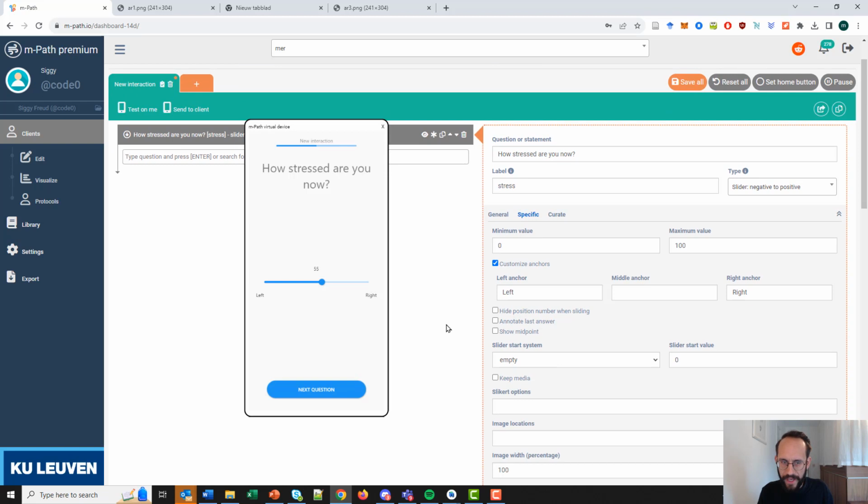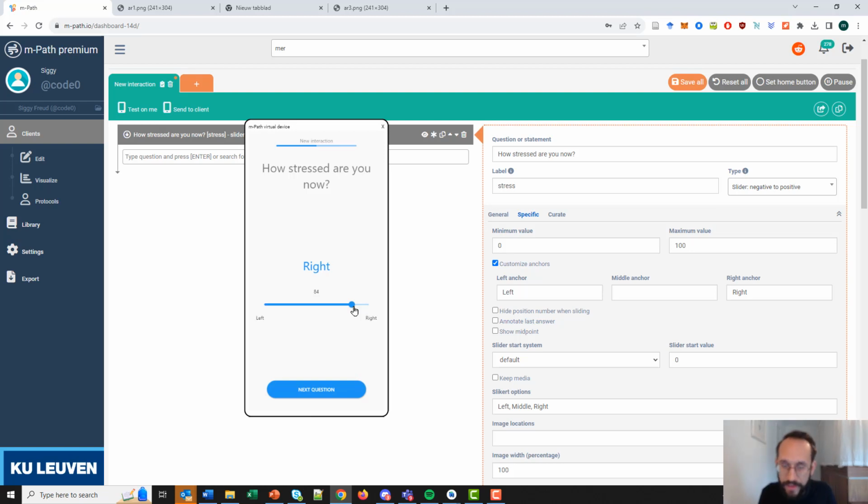Next thing you can do is also add words on top of it, like I showed before. So let's say left, middle, right, and these are then the slider options that can automatically change with the slider. So let's show this. Let me see. We need an empty start system, so this will be better. Okay, so now it goes from left, it automatically goes to the middle, and then it goes to the right. And this automatically changes with the slider that is changed, and you can add as many words or text that have to appear on top of it to make it as accurate or interpretable as possible.